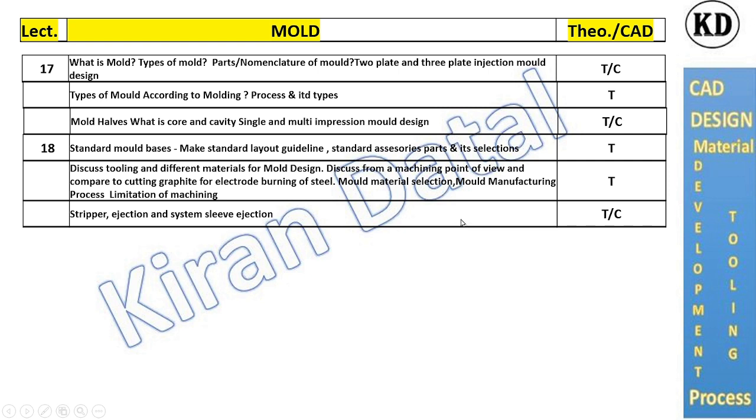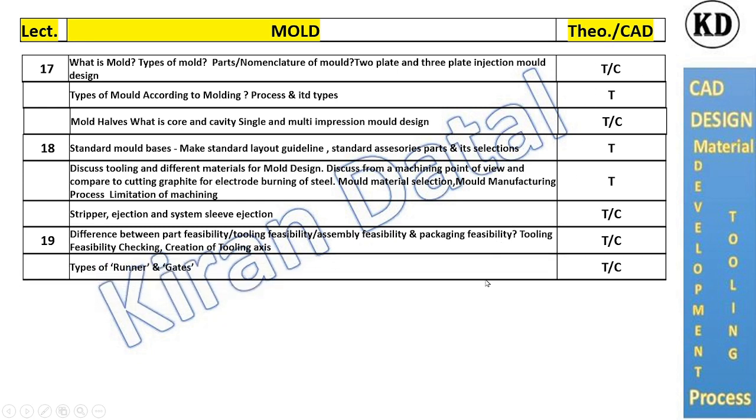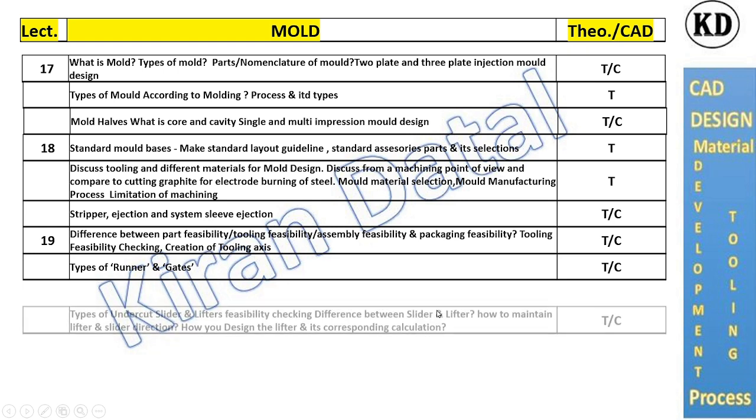Stripper ejection and sleeve ejection systems, all are covered in theory and CAD lectures also. Difference between part feasibility, tooling feasibility, assembly feasibility, and packaging feasibility, tooling feasibility checking, and creation of tooling axis or tooling lines. That will be covered in the theory and CAD, in both types of runners and gates.